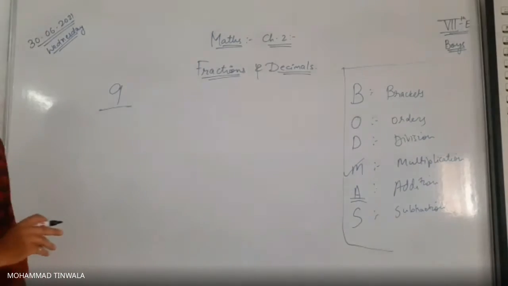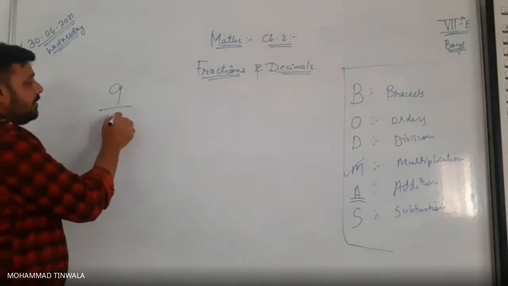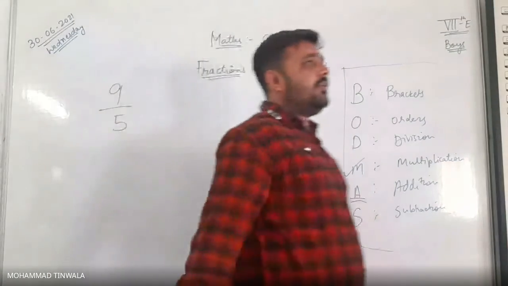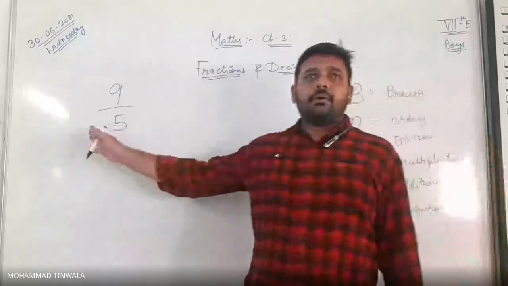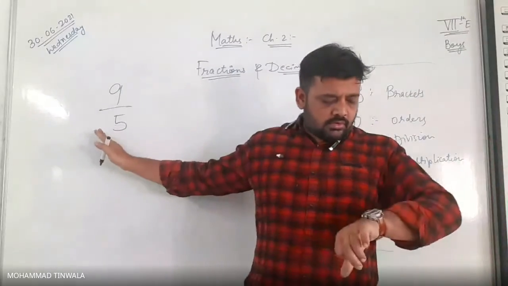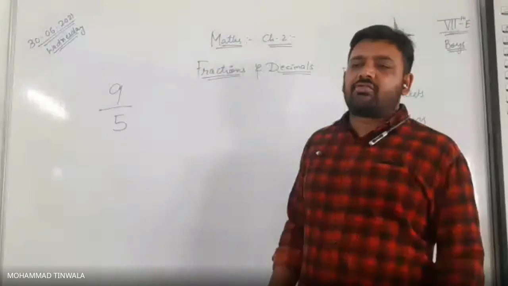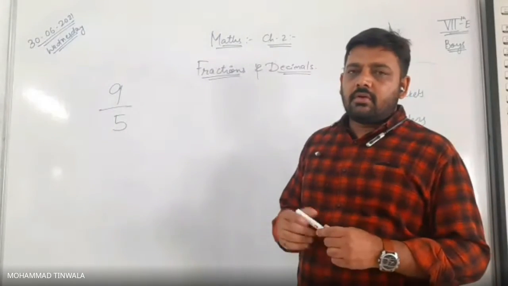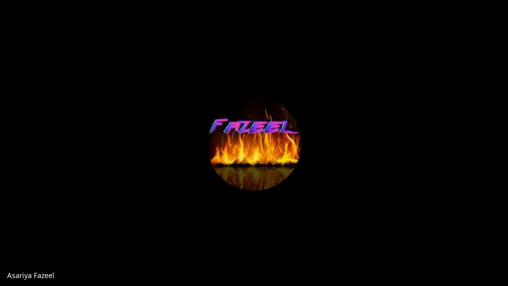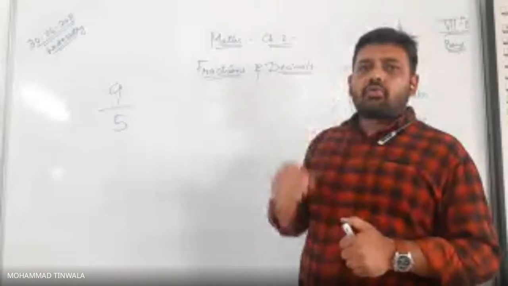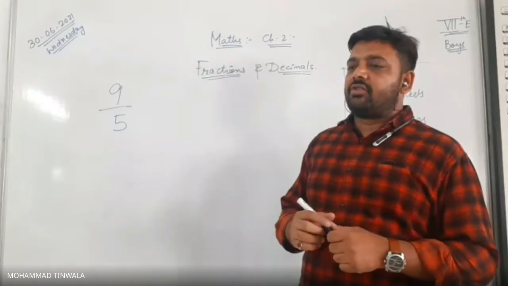For example, 9 upon 5. If we take 9 upon 5, is it a proper or improper fraction? Improper. So an improper fraction has to be converted into a mixed fraction.